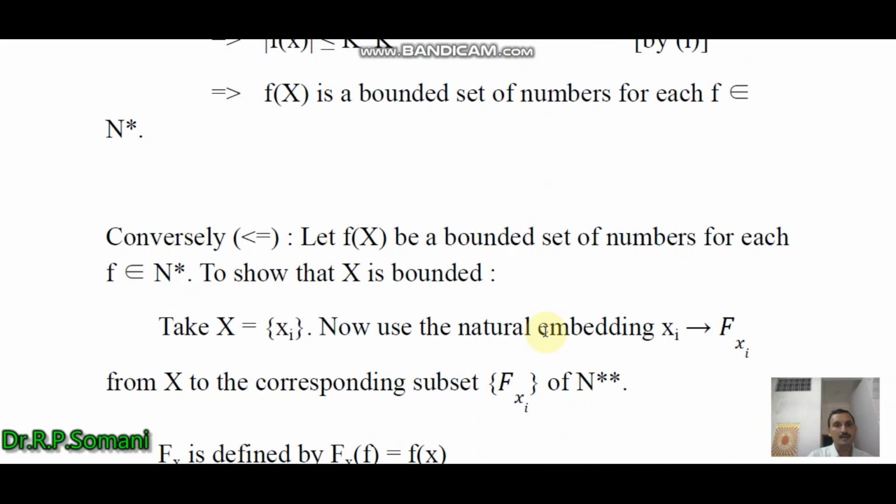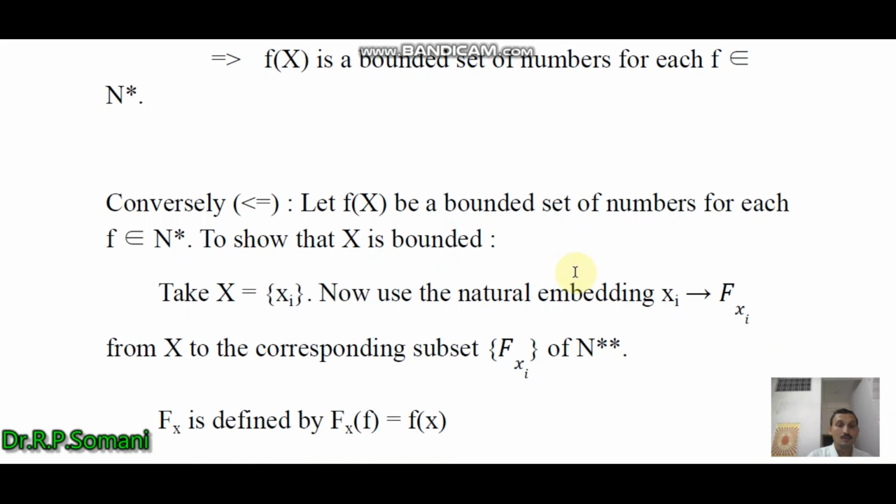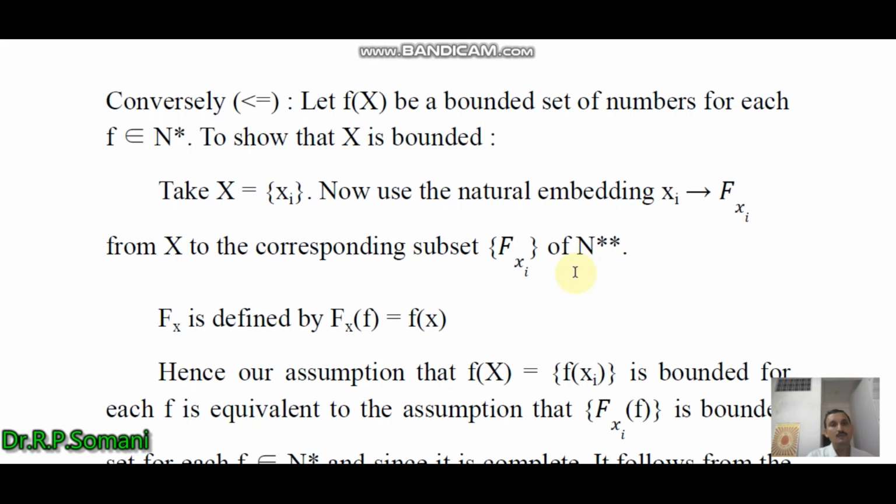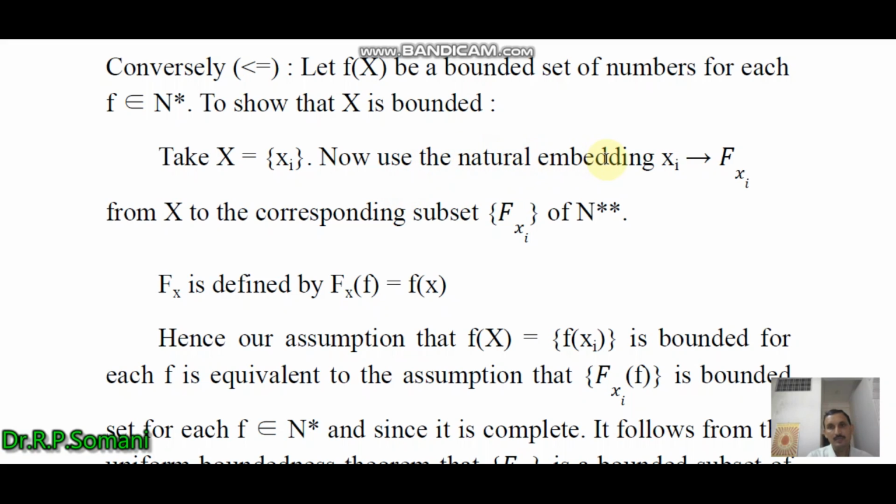Now for the converse part, we let f(X) be a bounded set of numbers for each f belonging to N star. Then we have to show that X is a bounded set. For this, we take X equal to {x_i} and use the natural embedding, which we proved earlier.